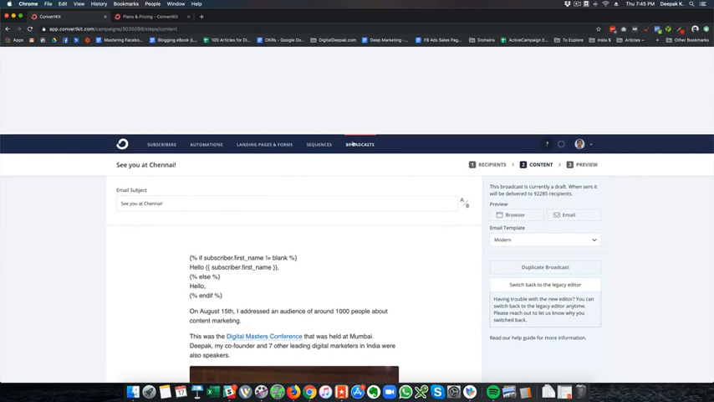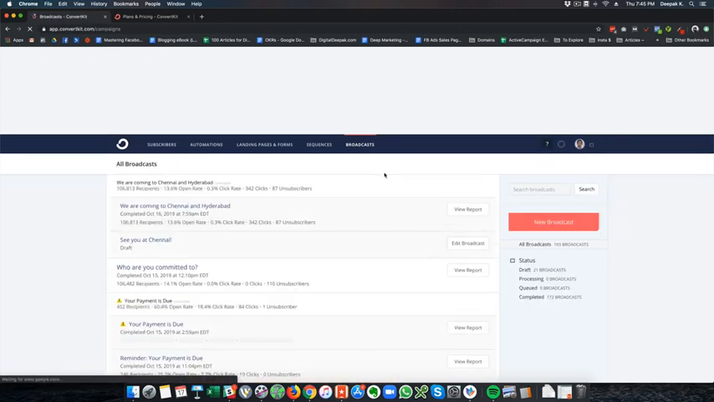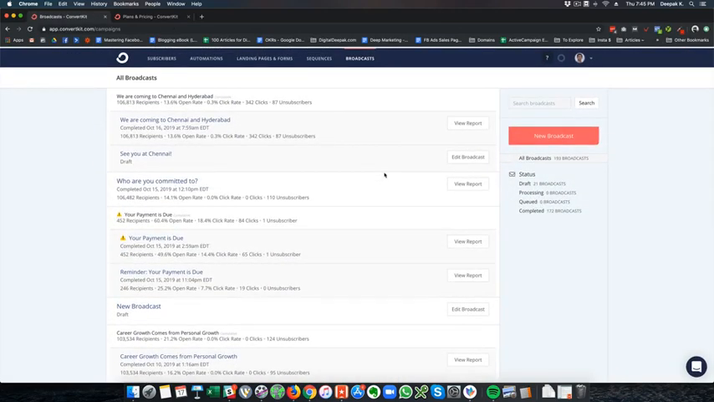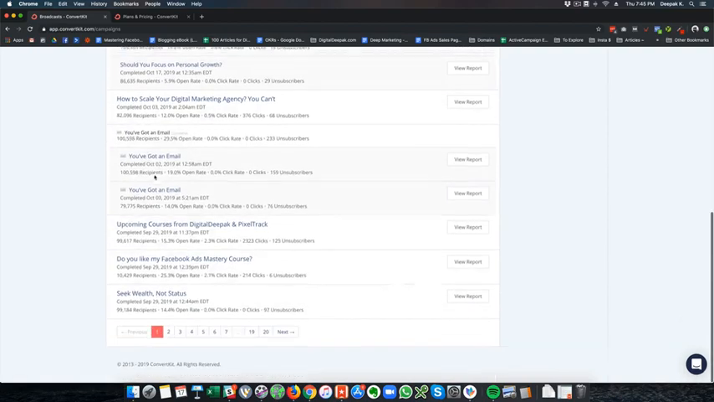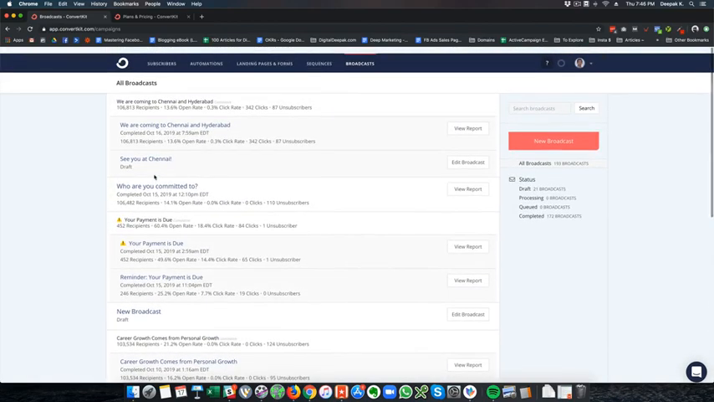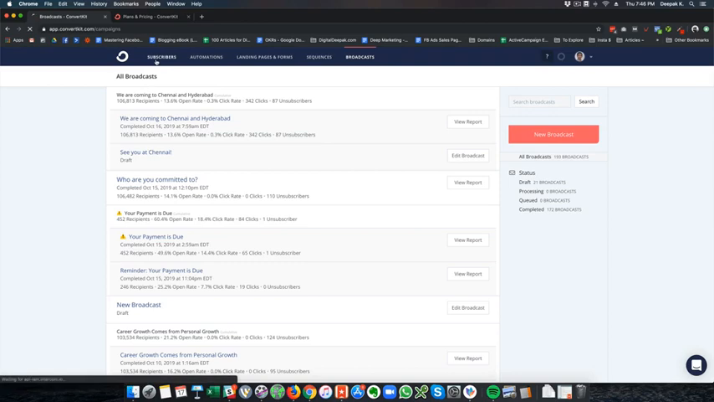Ideally I would not like to engage people more than once, and here you can see the option is to resend to unopened just once. You can't keep resending it to unopened all the time. So that's about it. Pretty simple interface, pretty neat tool.